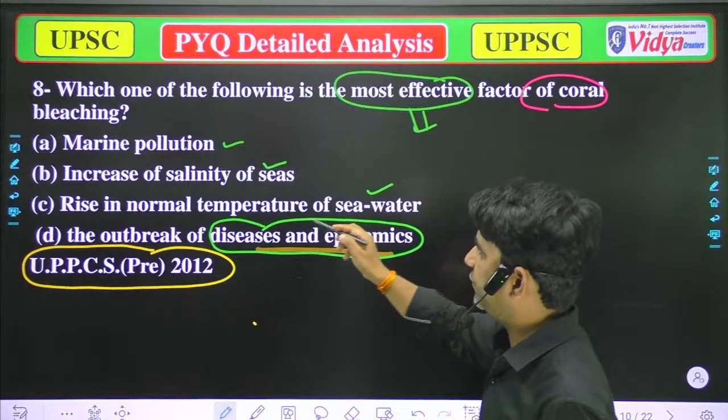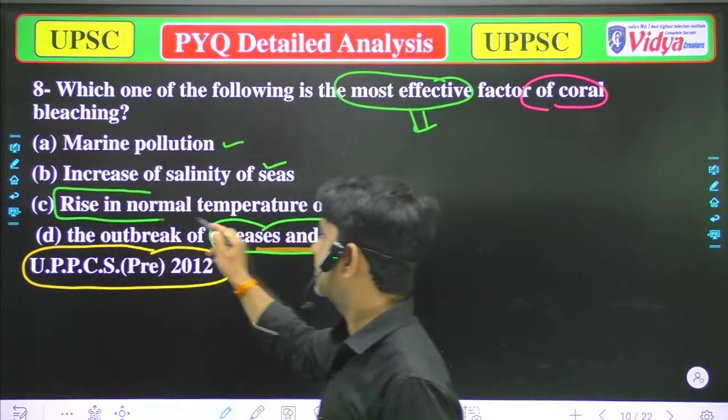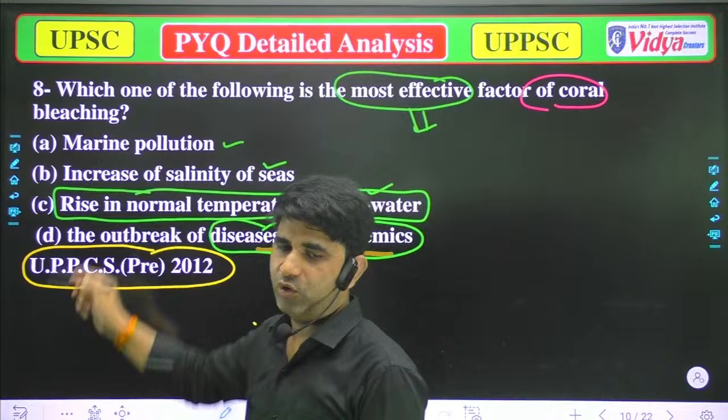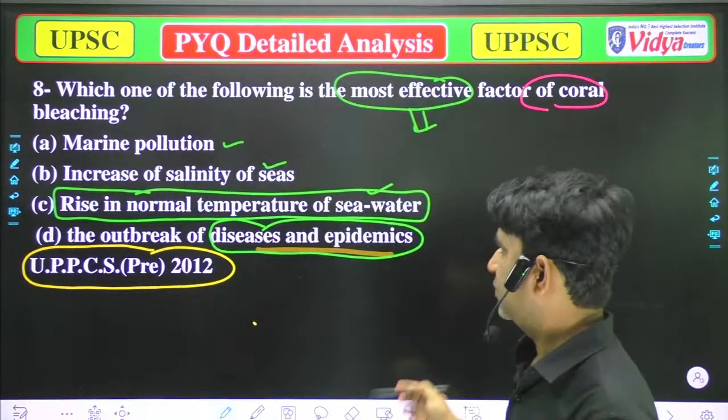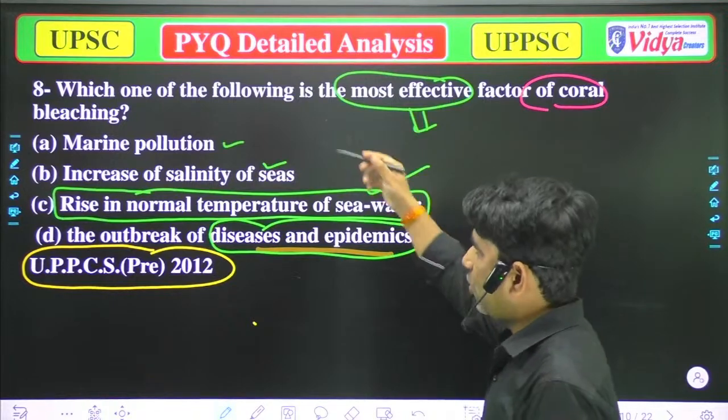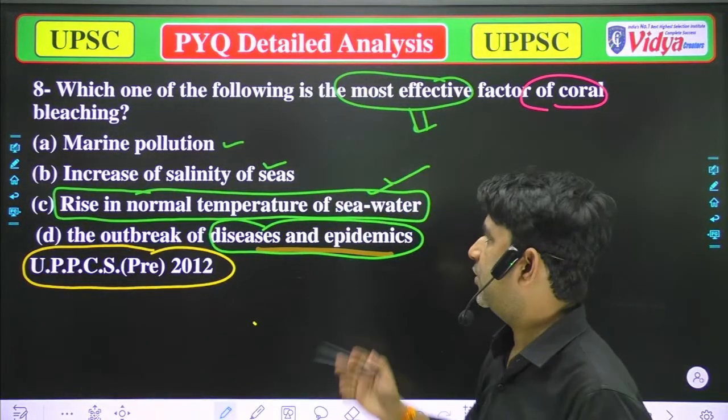The most effective will be global warming, or the raise in the temperature of seawater. So option C will be the correct option. All of these are correct, but the most correct is option C.